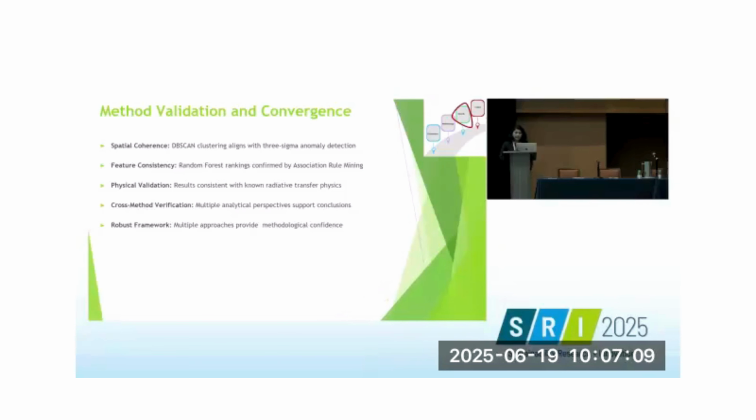Random forest feature rankings were confirmed by association rule mining, ensuring feature consistency. Most importantly, all of our results were validated by the radiation expert, Dr. Nikki Prive, which provided us physical validation. This cross-method verification gives us confidence in our approach and provides robust and reliable results.